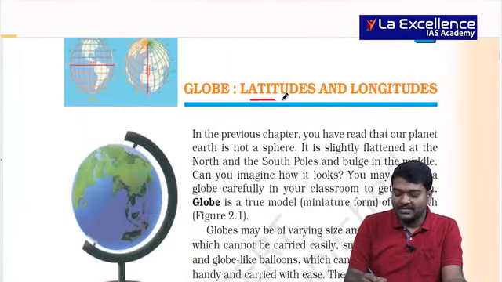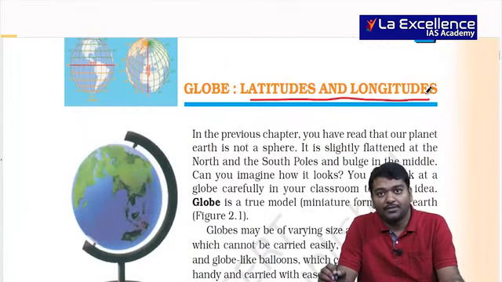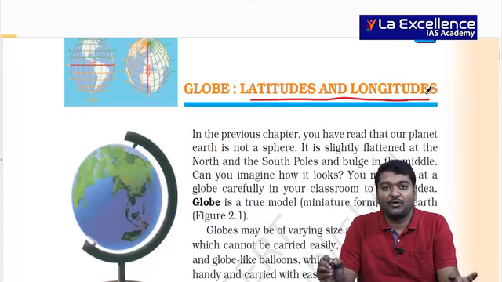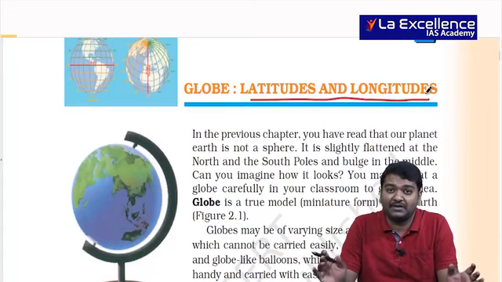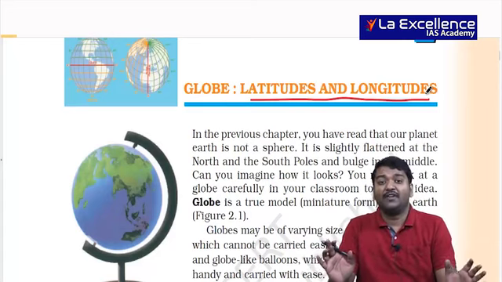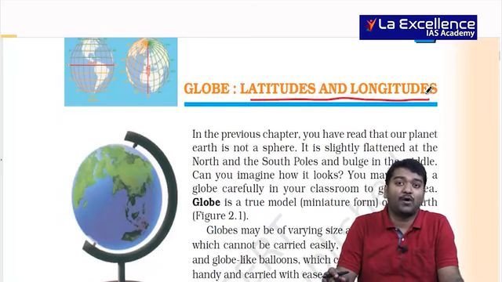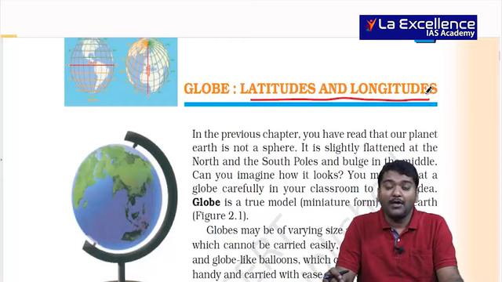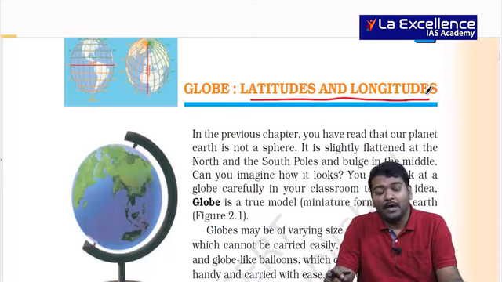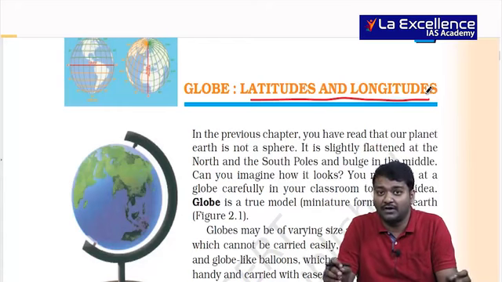Then the second important chapter is latitude and longitude. And when we talk about latitude and longitude, I have clearly explained with respect to Eratosthenes, where he spoke about Syene and Alexandria. And when he spoke about Alexandria, you remember there was a shadow. And when he spoke about Syene on June 21st, there was no shadow. And on the basis of this, he found the circumference of the earth.